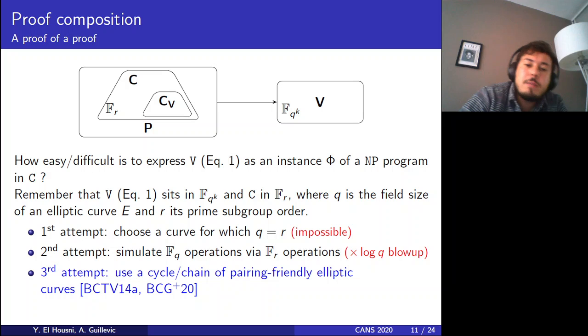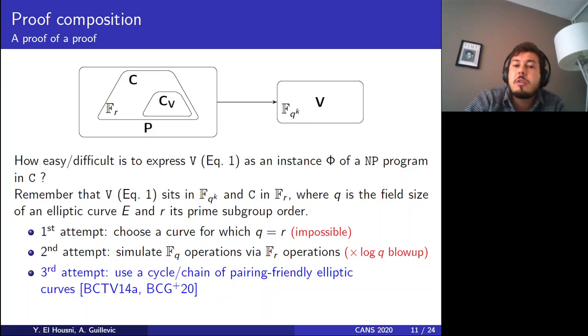The third attempt would be to use not only one elliptic curve, but many elliptic curves, in a way that we create the first 1,000 proofs, let's say, on a first system initiated with an elliptic curve, and then we create the second proof of proofs on a different elliptic curve that solves this arithmetic mismatch. So this is what we call cycles or chains.